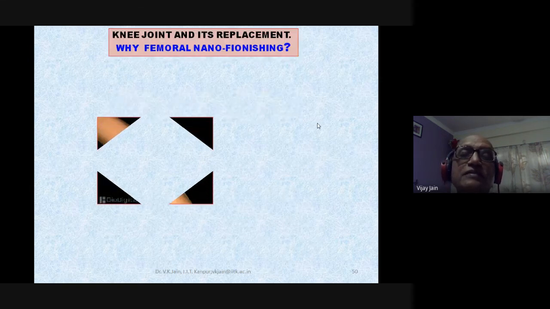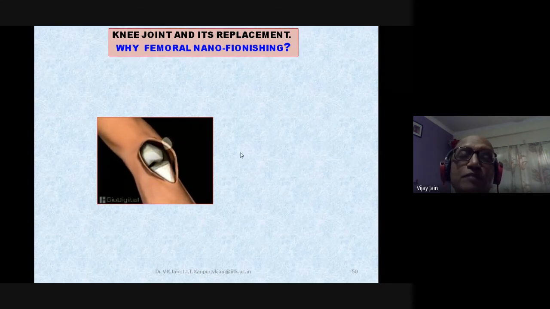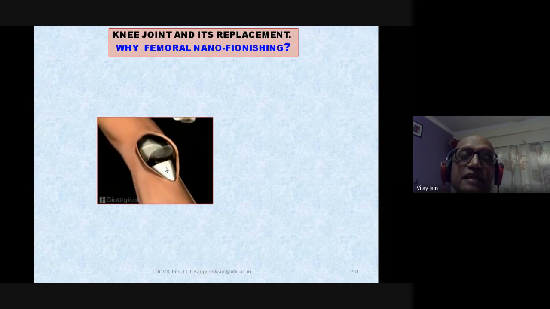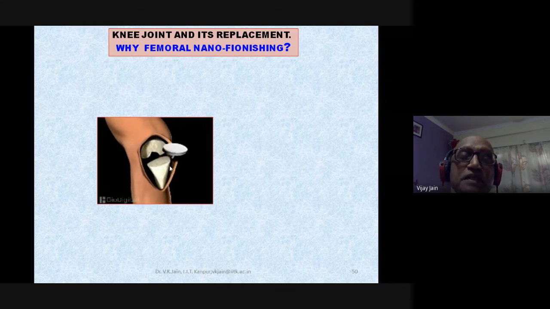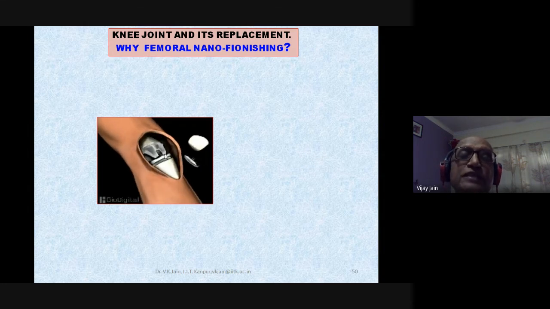Now you can see here knee joint implants. Why is femoral nano finishing required? Because if you see here, this femoral part is in contact and it is having relative motion with the other parts. This is the part which requires the nano finish because it is in contact with this particular part. So to enhance its life and performance, you need the nano finishing on this particular part.